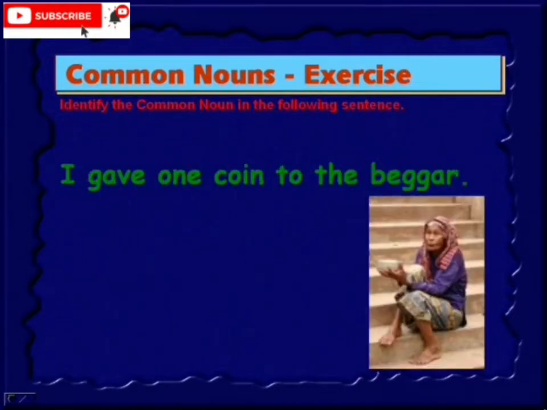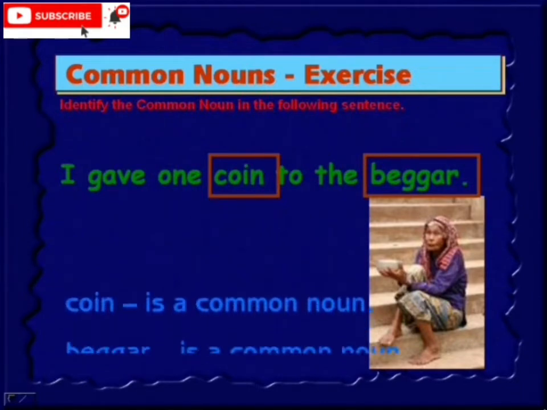I gave one coin to the beggar. In this sentence, coin is a common noun, and beggar is again a common noun. Beggar is a type of person, right? Coin is an object. Therefore these two words are common nouns.